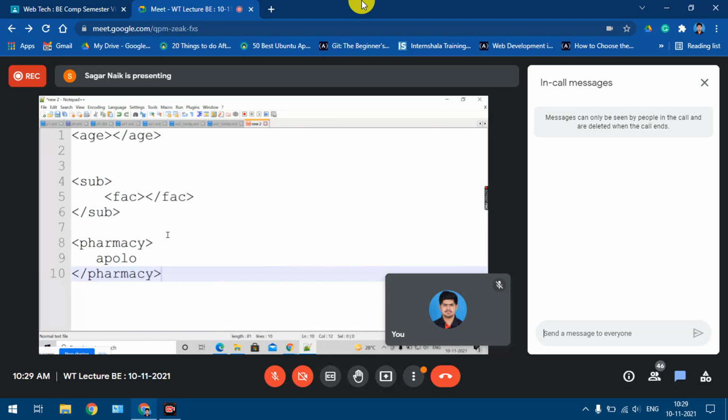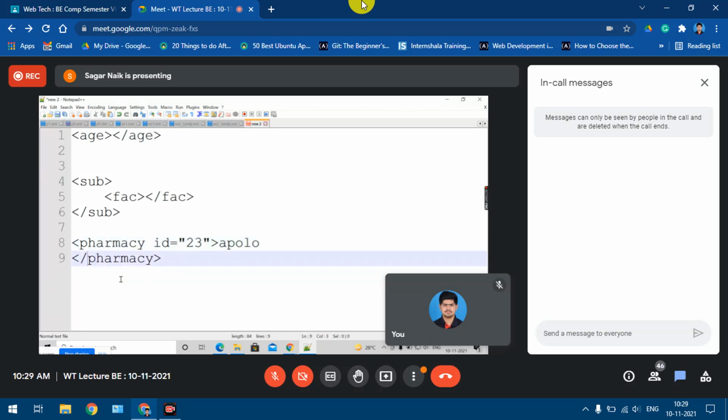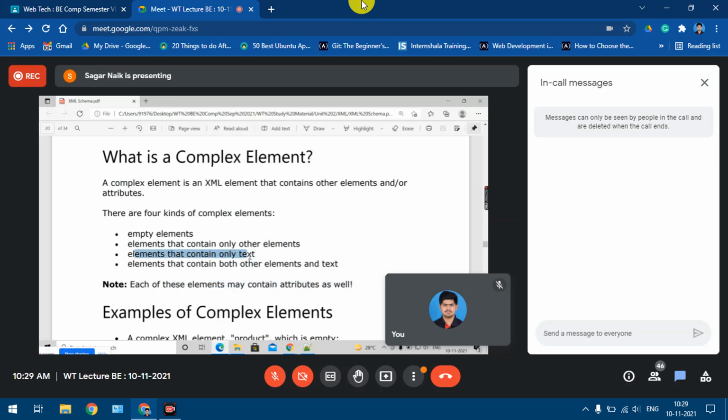See, if you look at this element, by looking at the structure, you might think that this is a simple element, yes or no? Because it is having just some text as content. But if this element is having, suppose, some attribute, say 23, now this element becomes a complex element, even if you write like this. Why? Because only of this attribute. Understood? That is what the third category is saying: elements that contain only text.